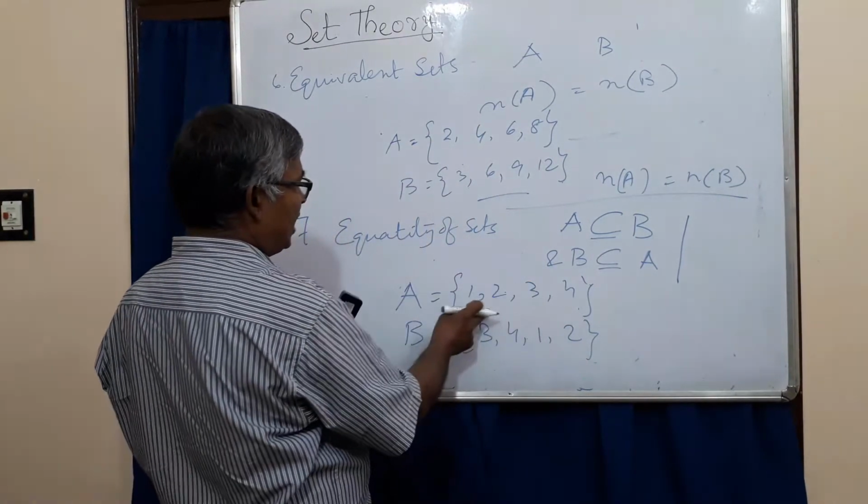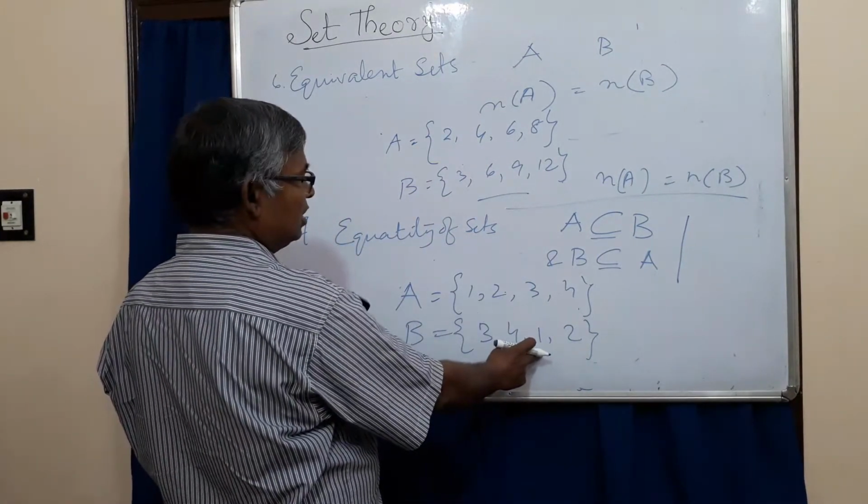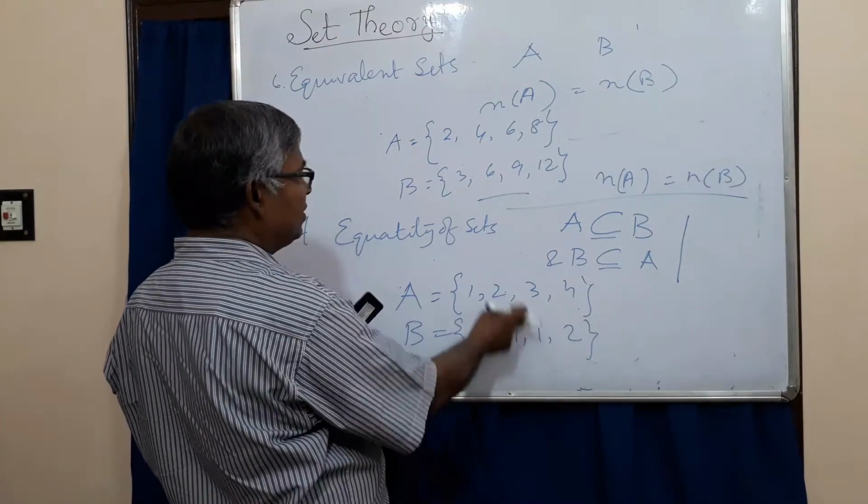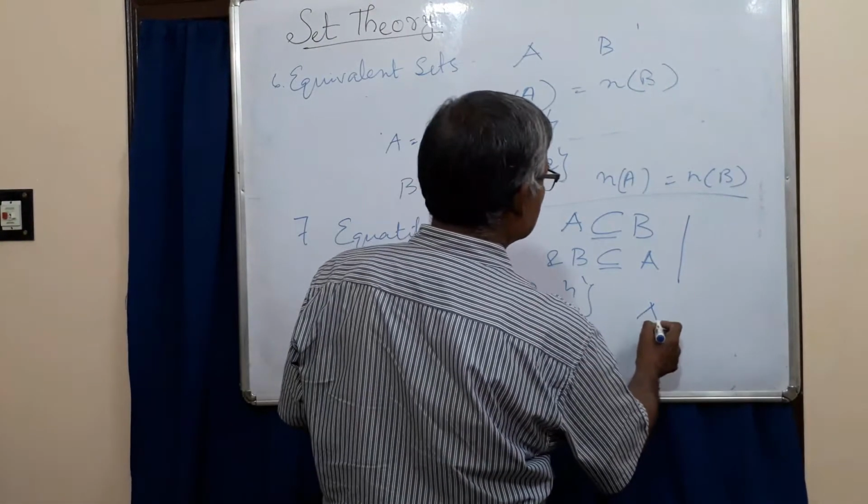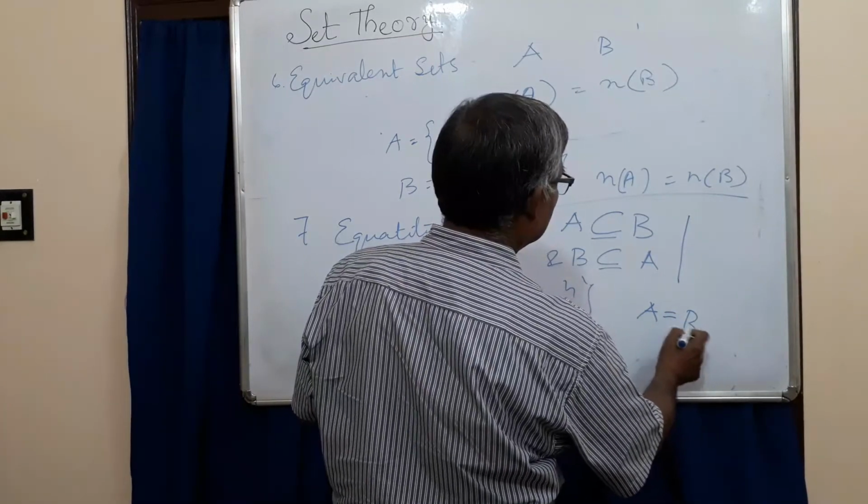Clearly every element of A is an element of B and every element of B is an element of A. Hence A = B.